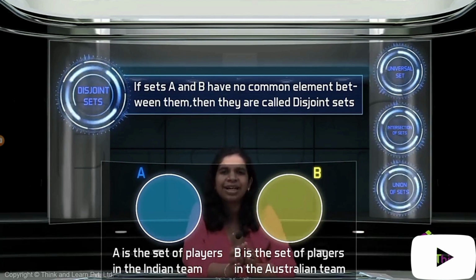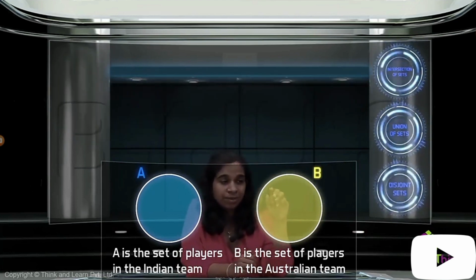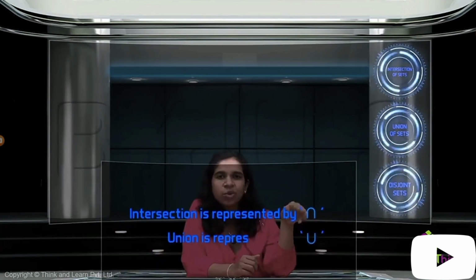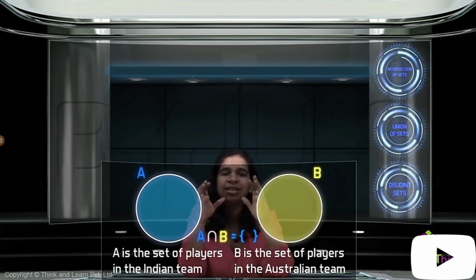Now, if you were to represent it mathematically, an intersection you represent with an inverted U, and a union you represent with a U. So this is intersection, this is union. In this case, which is a disjoint set, the intersection of A and B is a null set. That is, there is nothing in the intersection of A and B. So that is intersection, union, and disjoint.